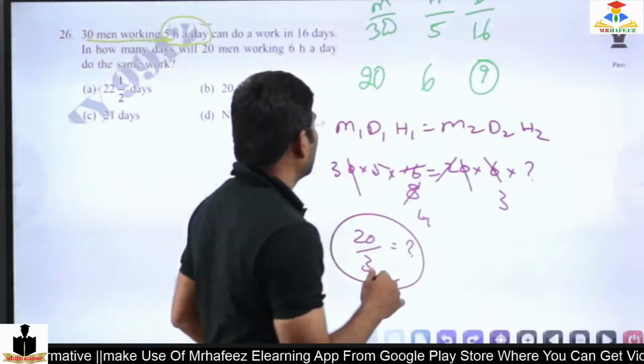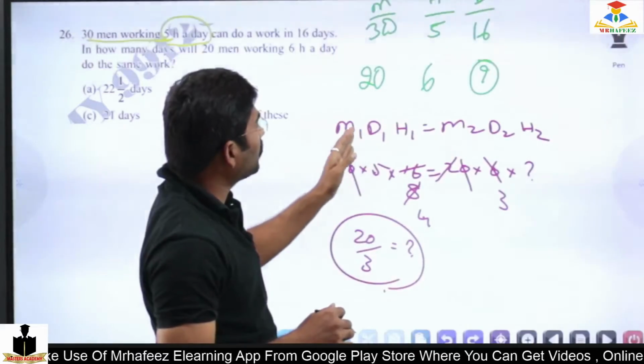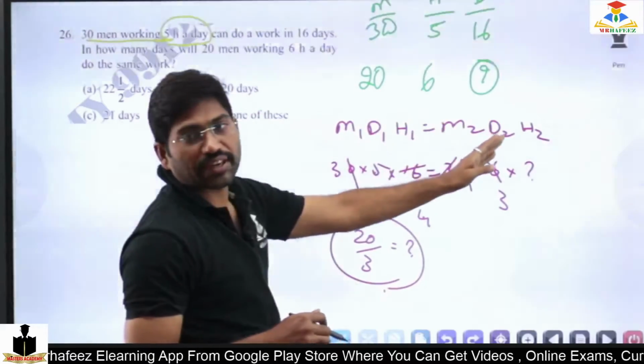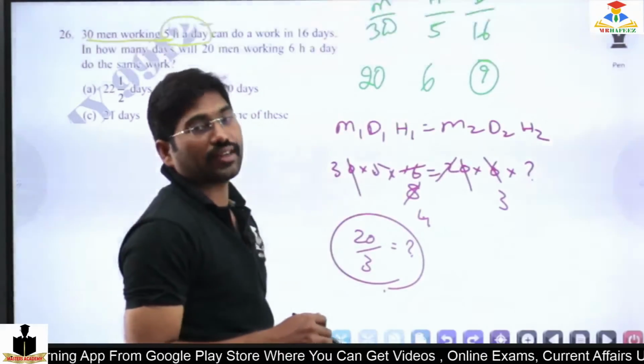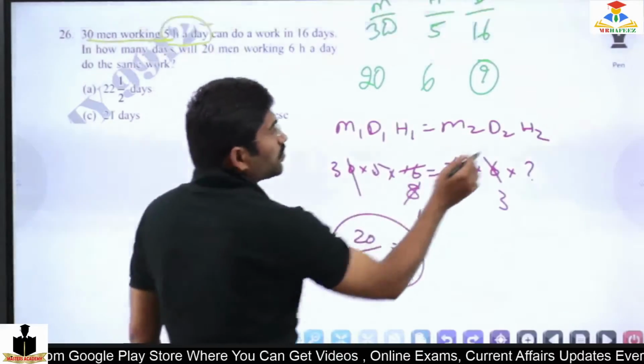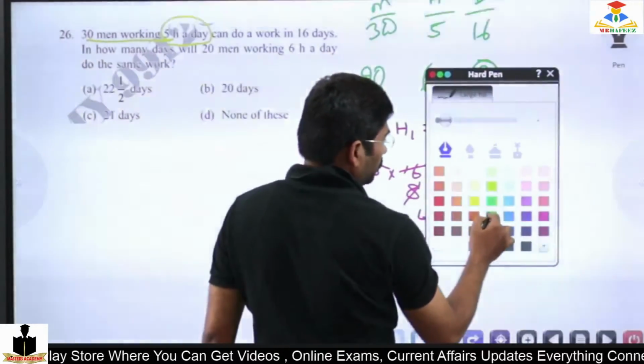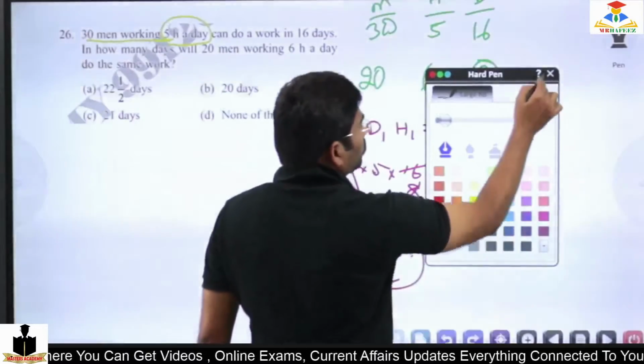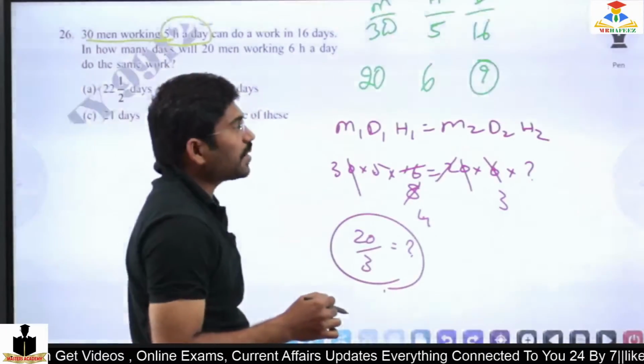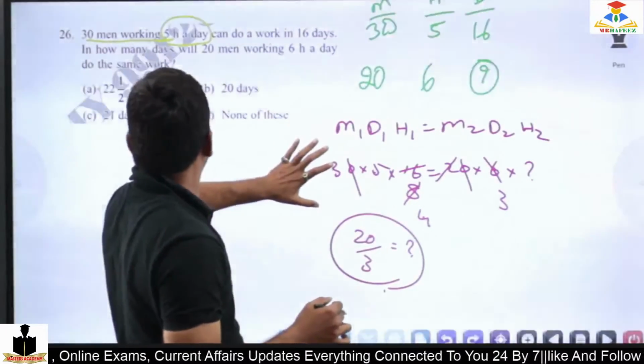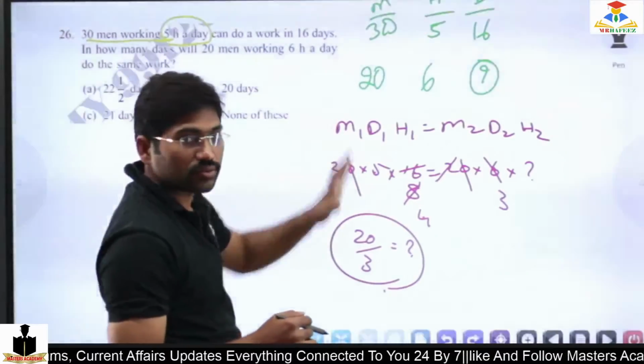Okay. See, M1 D1 H1 equals M2 D2 H2. We are just substituting all the numbers. 30 times 5 times 16 equals 20 times 6 times question mark. Is this clear? Yes or no? Till now?